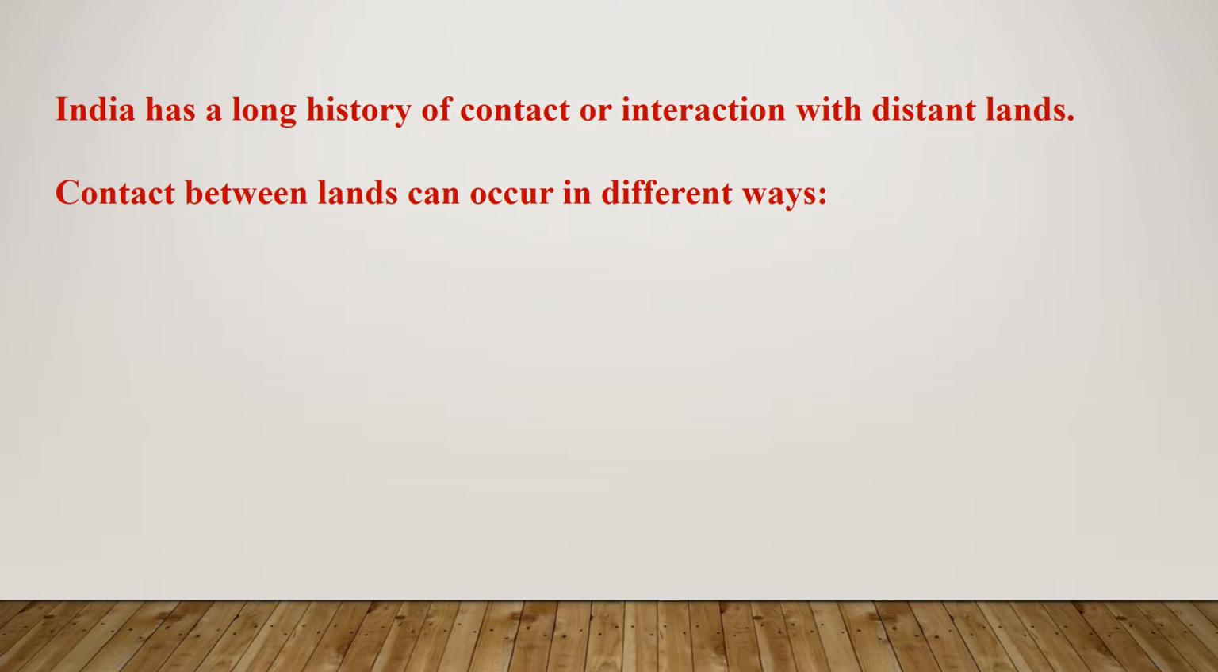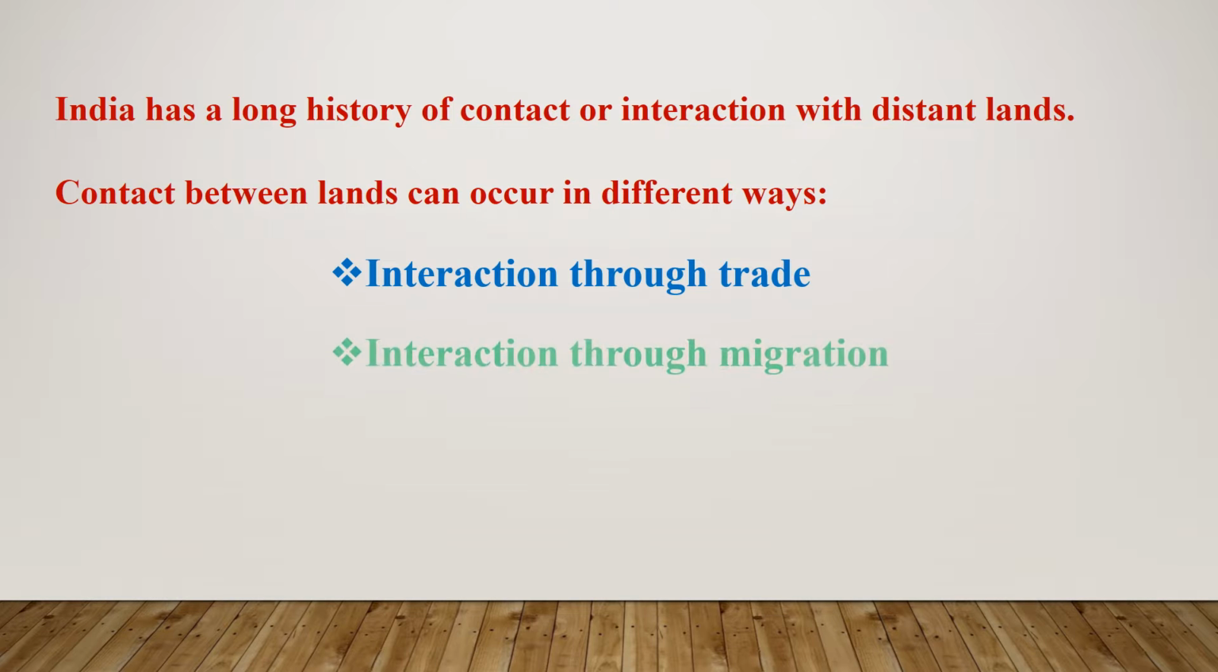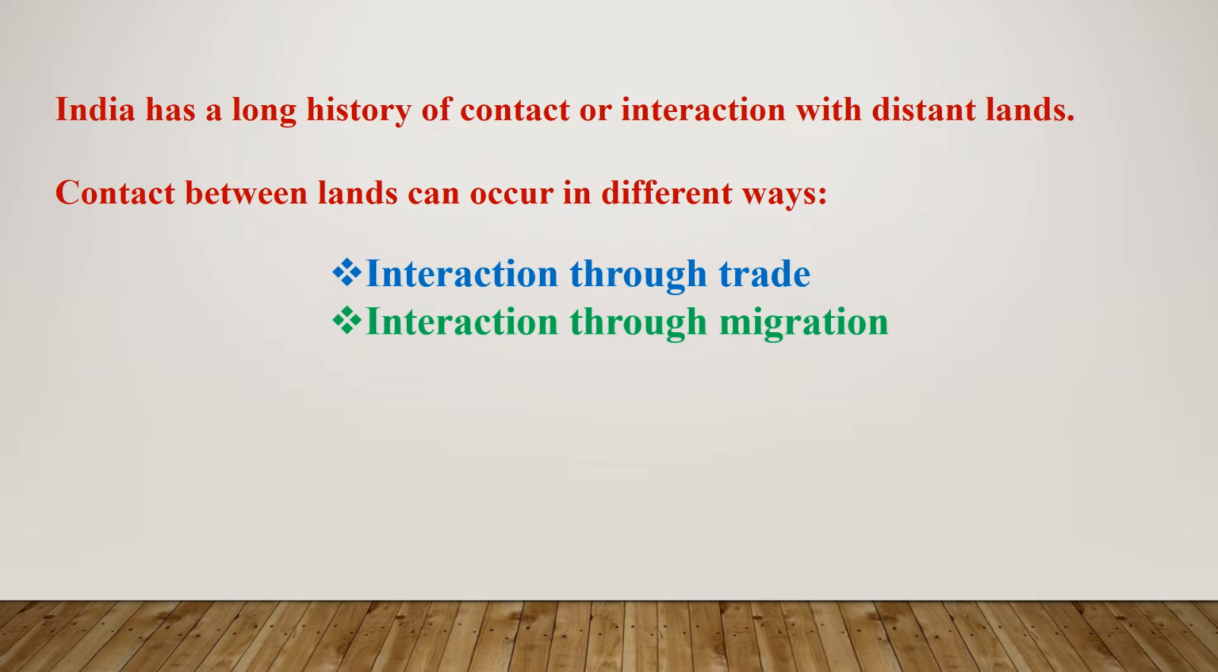India has a long history of contact or interaction with distant lands. Contact between lands can occur in different ways. What are all the ways? Interaction through trade, that is doing business; interaction through migration, moving from one place to another place; and contact, that is interaction through conquest, that is in the form of war,